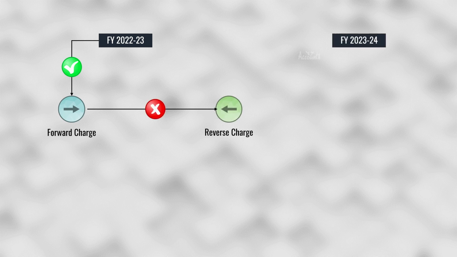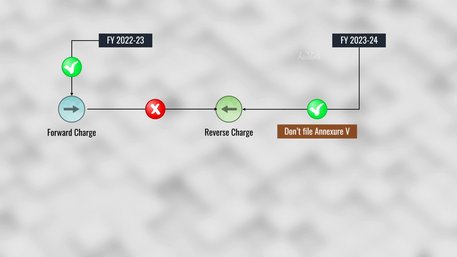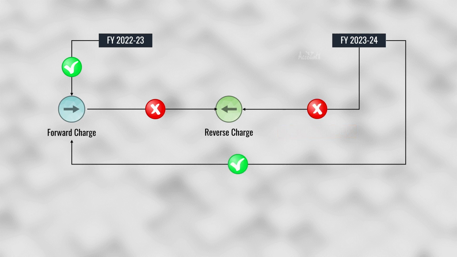For the next financial year, that is financial year 2023-24, if you wish to choose reverse charge, that is RCM, all you need to do is to not file this annexure. But if you want to choose forward charge for the next financial year, then ensure that you file this annexure on or before 15 March 2023.